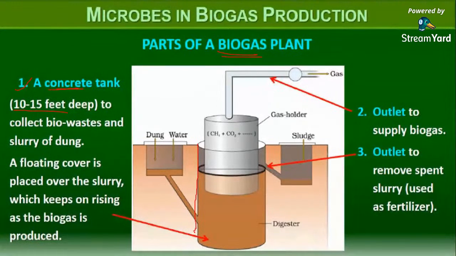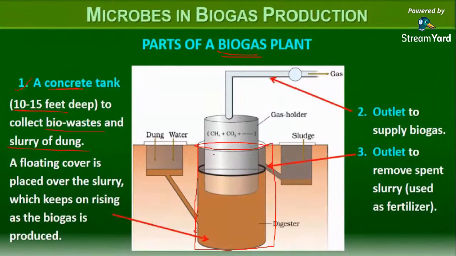The concrete tank is 10 to 15 meters deep and collects bio-waste and slurry of the dung, the remnants of cow dung especially. Then you collect bio-waste, vegetable peels or older decayed items, or whatever you can add to this biogas.